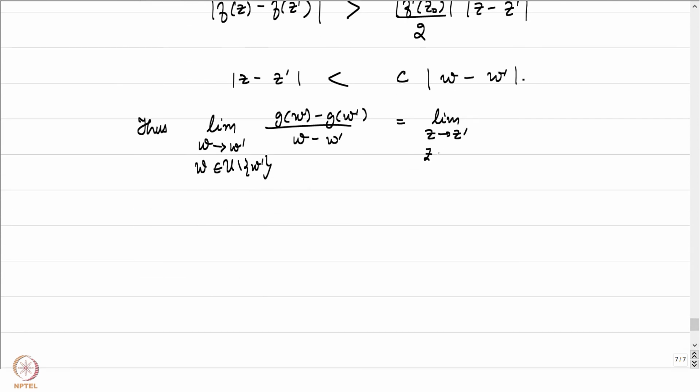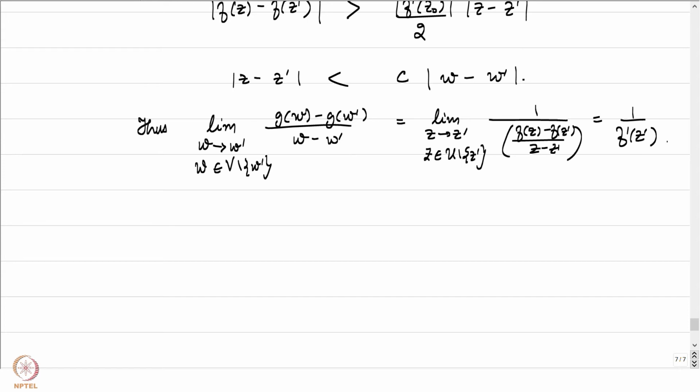So this is going to be the limit as z is in U minus z prime of 1 by f of z minus f of z prime by z minus z prime, which is equal to 1 by f prime at z prime. Okay, the two primes shouldn't be confused. One is f prime and the other is z prime.